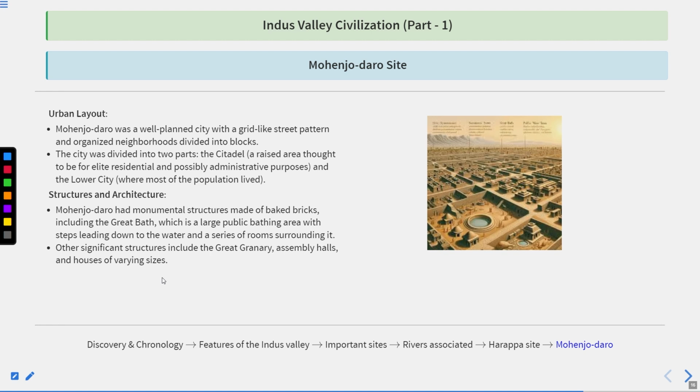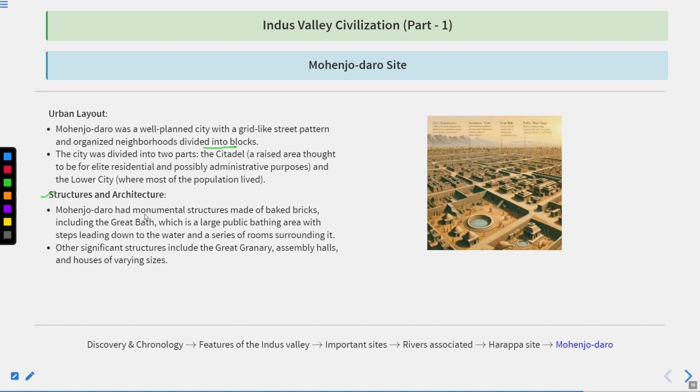Urban layout: Mohenjo-daro was a well-planned city with a grid-like street pattern and organized neighborhoods divided into blocks. Also, we found a citadel system. Basically, this city is divided into two parts: the lower citadel and the upper citadel. And the lower citadel of Mohenjo-daro was fortified by the people of the Indus Valley civilization.